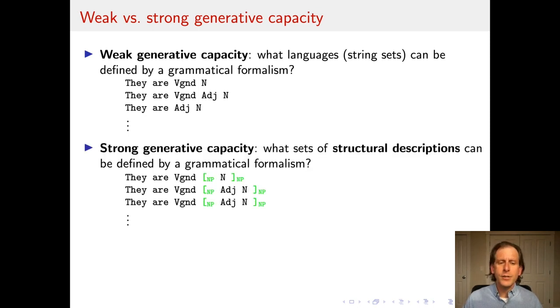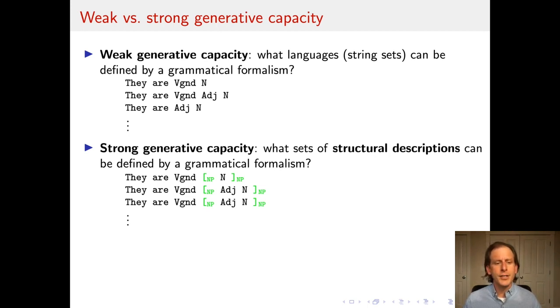We can contrast this with something a little bit different, which is strong generative capacity. The idea there is that you're not just interested in strings, you're actually interested in some additional content that lives on the strings. And we call those structural descriptions. And this is central to the theory of language for a wide variety of approaches, including generative grammar, many different alternative approaches to grammar, and a whole bunch of tools and mechanisms and approaches in natural language processing as well.